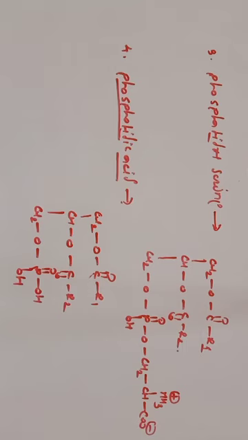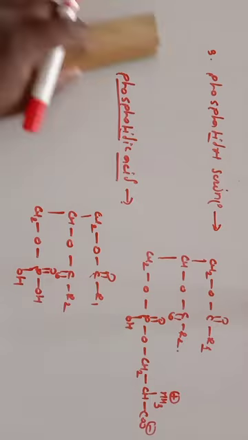Let us discuss the second type, that is phosphoinositides.